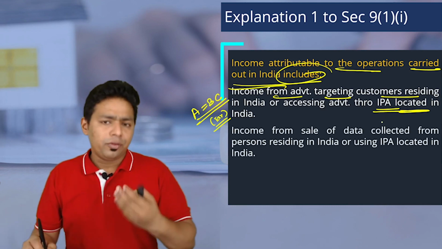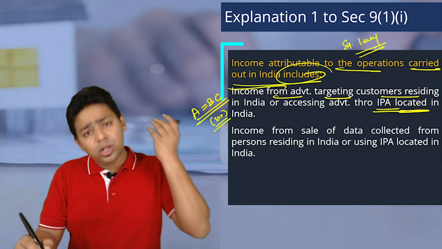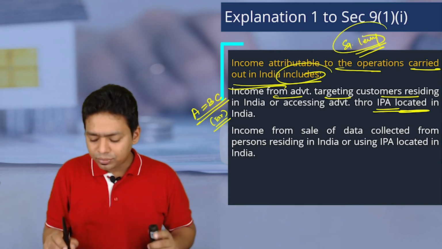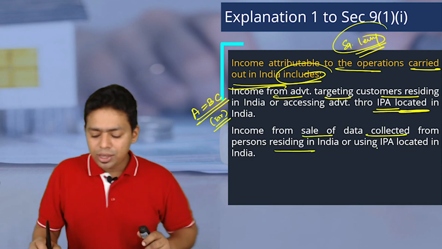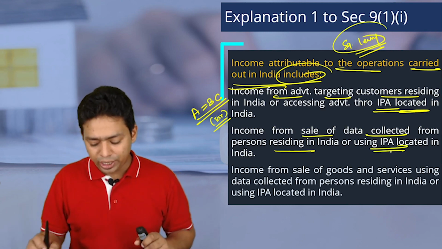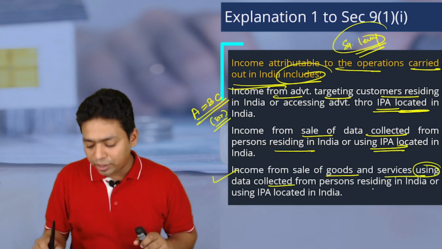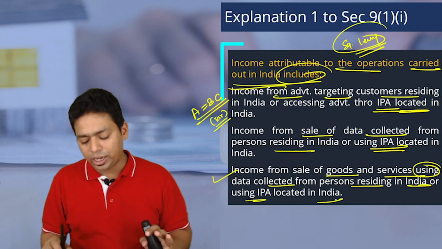Okay, internet protocol. For this you have to learn the equalization levy chapter. There is a whole chapter on this equalization levy, and there you will understand it better. Income from sale of data collected from a person residing in India or using an IP address located in India, and income from sale of goods and services using the data collected from a person residing in India or using an IP address located in India.